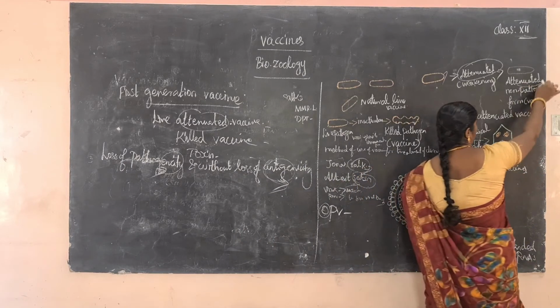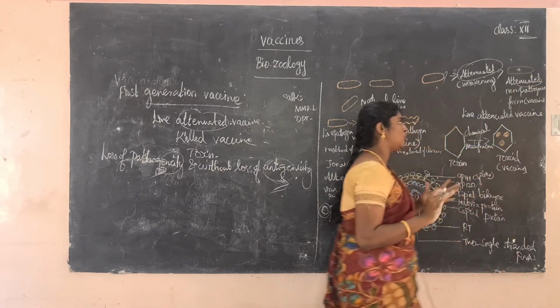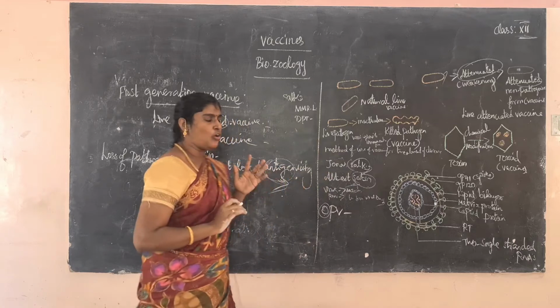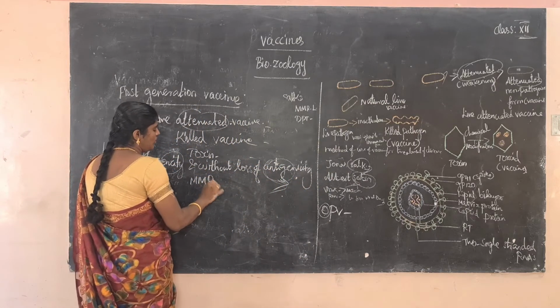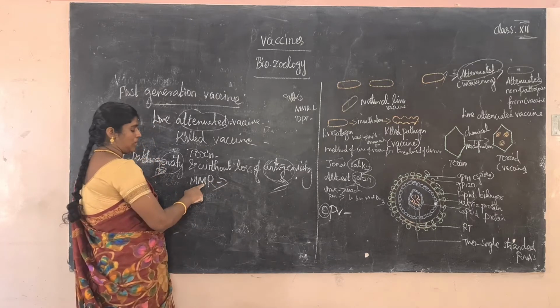So an attenuated vaccine is in a non-pathogenic form. What are examples of attenuated vaccines? The best example is MMR: measles, mumps, rubella.